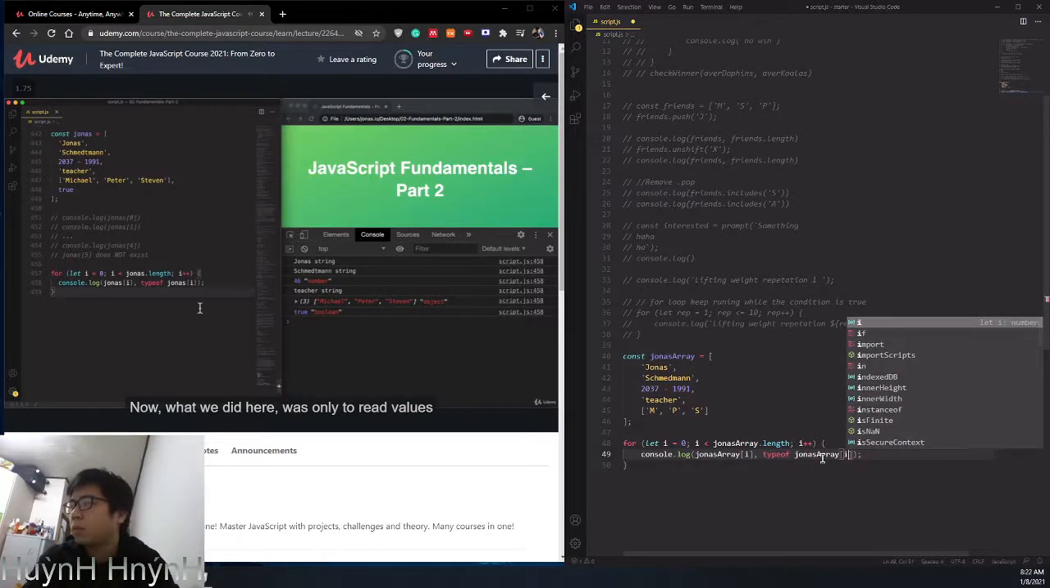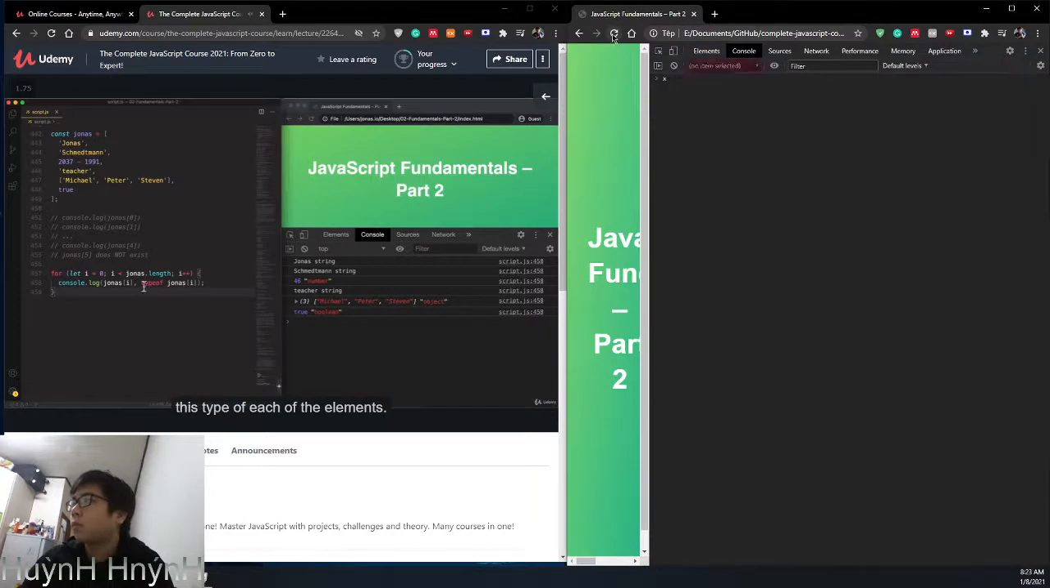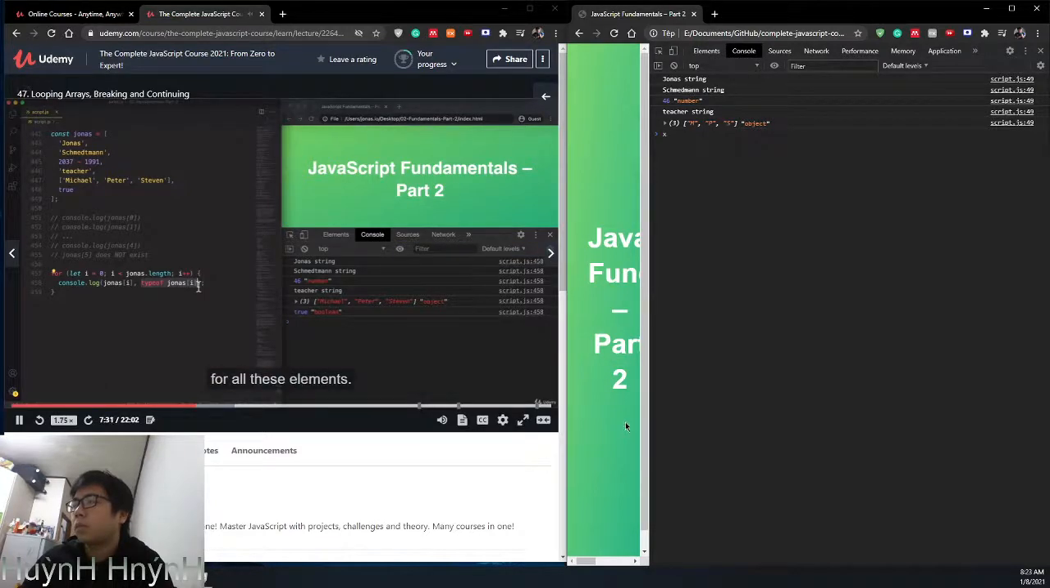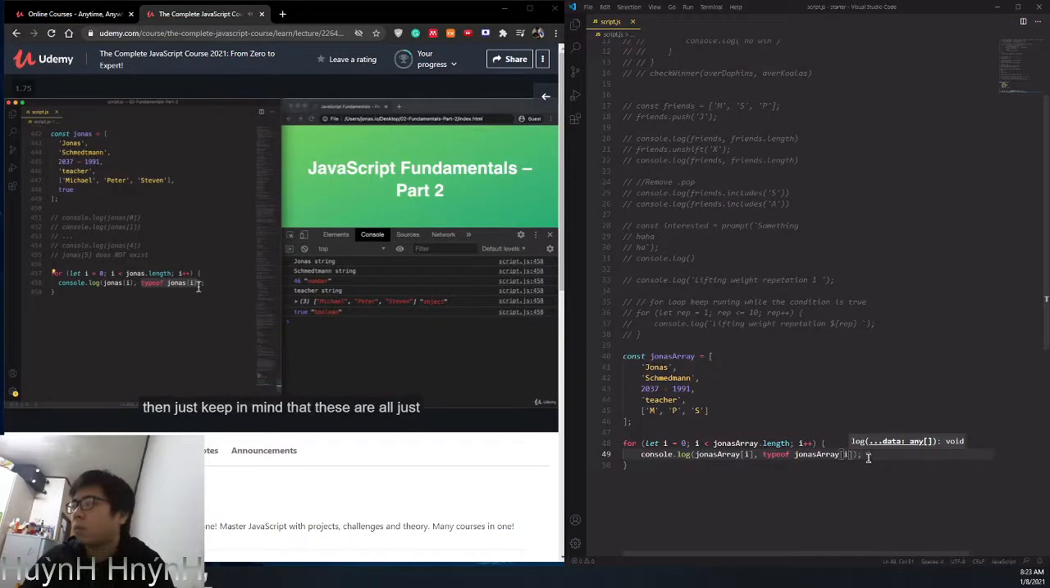Now what we did here was only to read values from an array. But now let's also at the same time create a new array which will contain the type of each of the elements. So basically this. Alright? So again, what I want to do now is to create a new array which will contain all the types for all these elements. And if that sounds a little bit useless, then just keep in mind that these are all just educational exercises. So I designed them to show you how these different features of the language work. So in the real world, we would probably not create an array with types of variables. But this is excellent to show you how to create a new array based on the values of one original array.